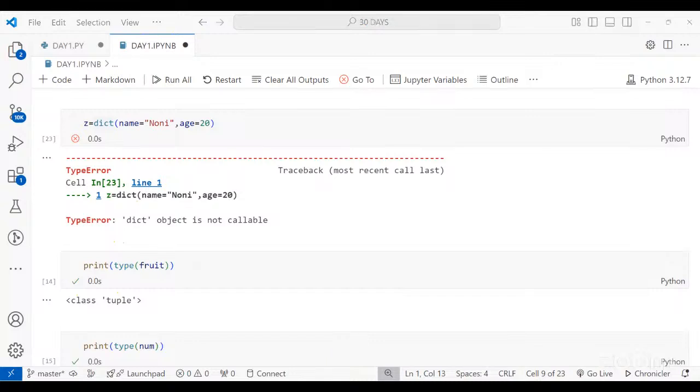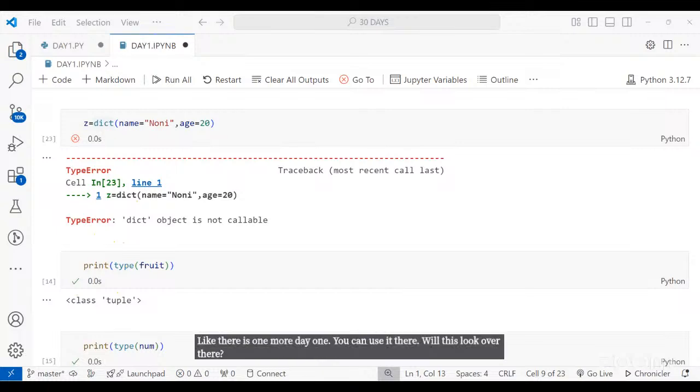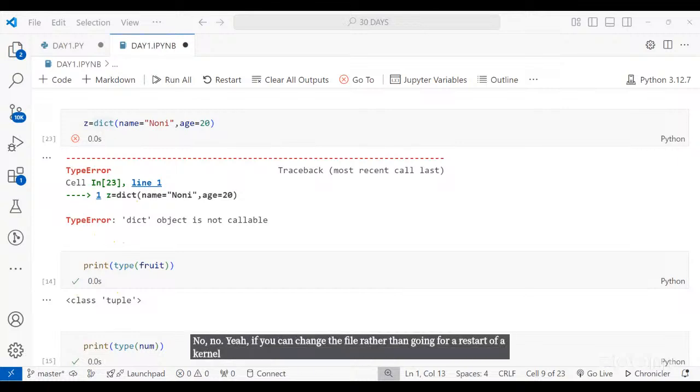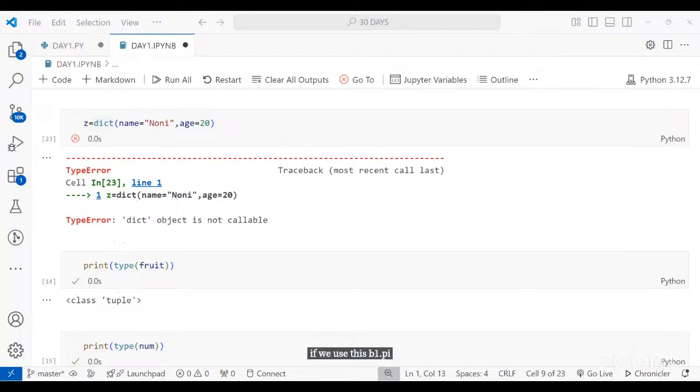Anyone else? Any question in this? Ma'am, can we use this statement in another file, like there is one more day1.py? Will it work over there? So, rather than going for a restart of the kernel, if we use this day1.py file, will it work there? Yeah, we can try that.